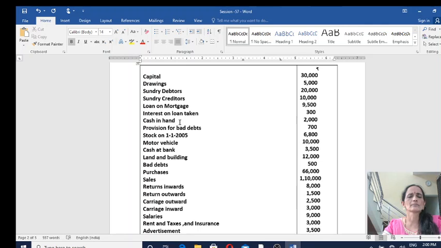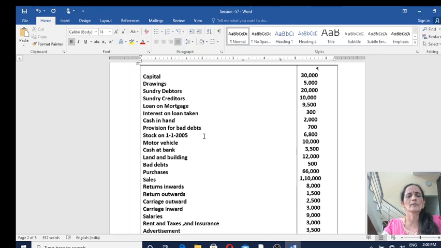Cash in hand, current asset, balance sheet. Provision for bad debts. This is called as old provision for bad debts. Whenever you have old provision for bad debts in the question, it will be given in the trial balance or it will be given as ledger account balance.